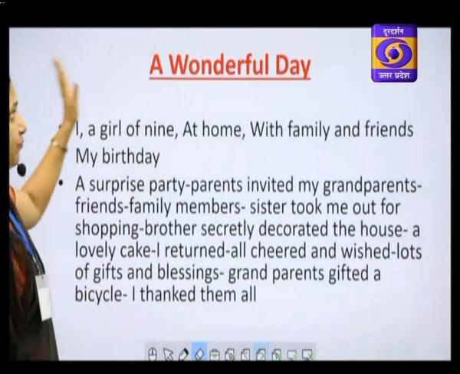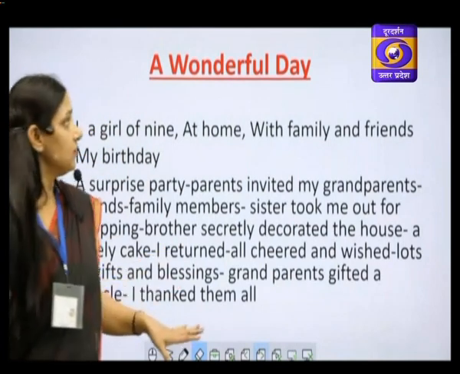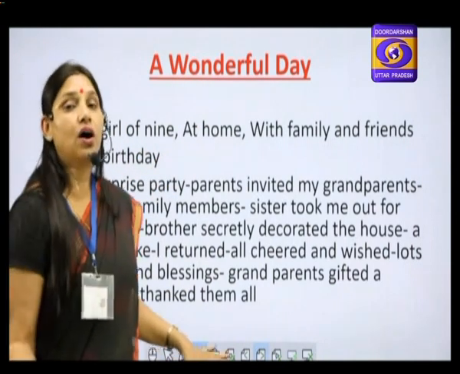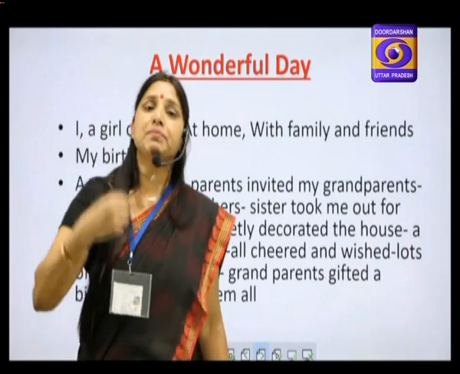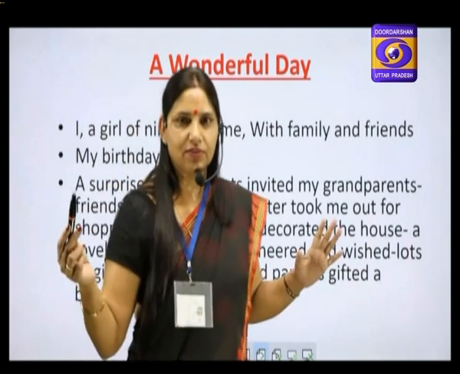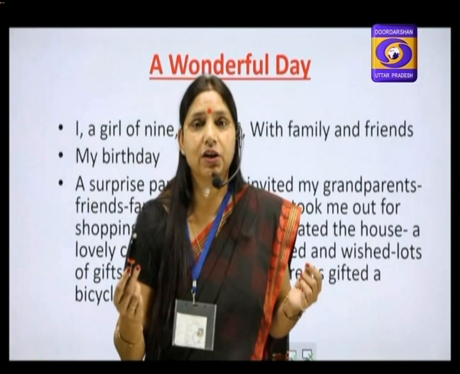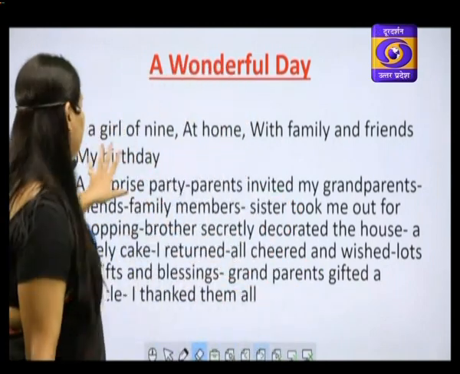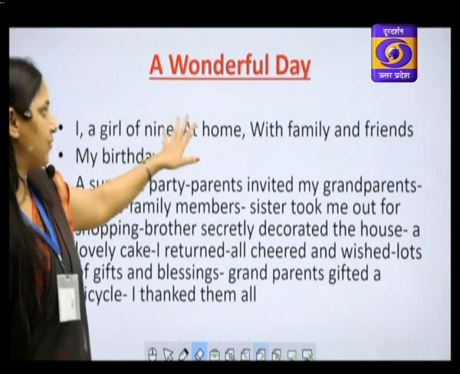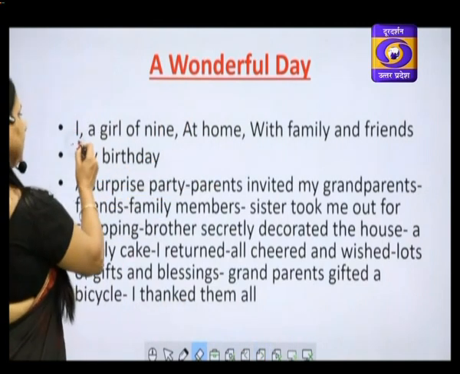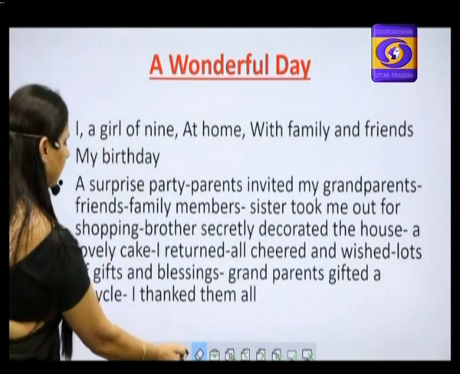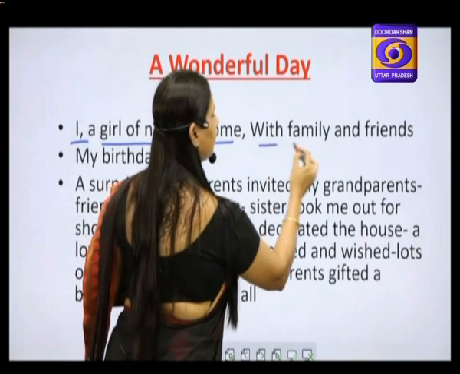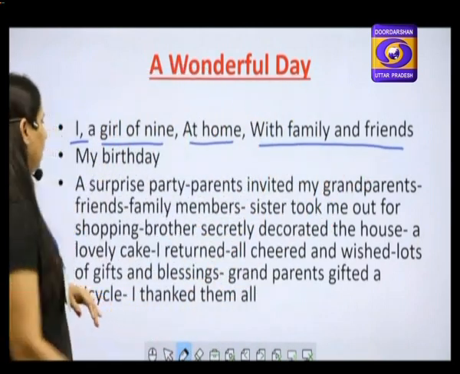Now here are the notes which I have prepared. These are my notes. This is the narration. These are the notes for the narration of A Wonderful Day which happened in my life. You can think for yourselves. You can write about a wonderful day that you had in your life. Okay? This is just an example. I, a girl of 9, at home. I am who I am. I am a girl of 9. I am at home with family and friends.